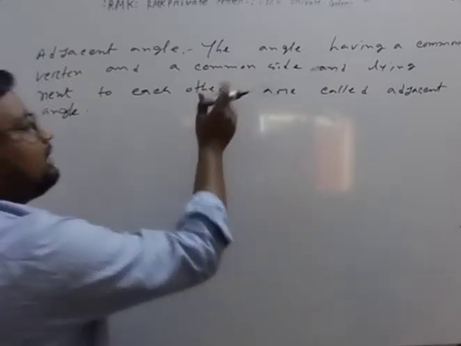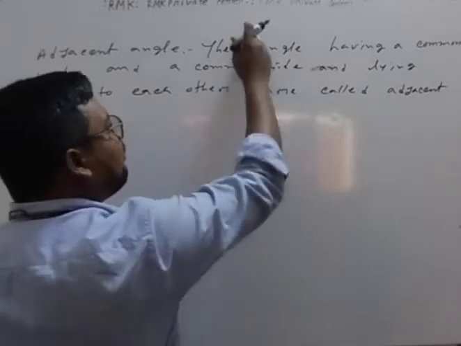What I write here: the angles having a common vertex and a common side and lying next to each other are called adjacent angles. My students, this is the bookish language.